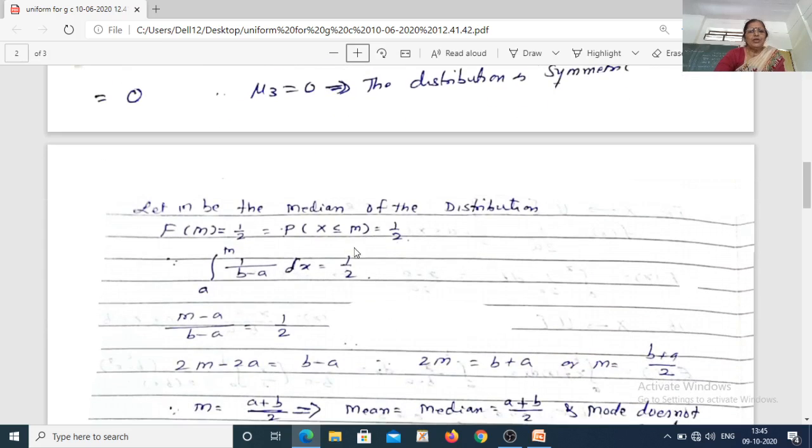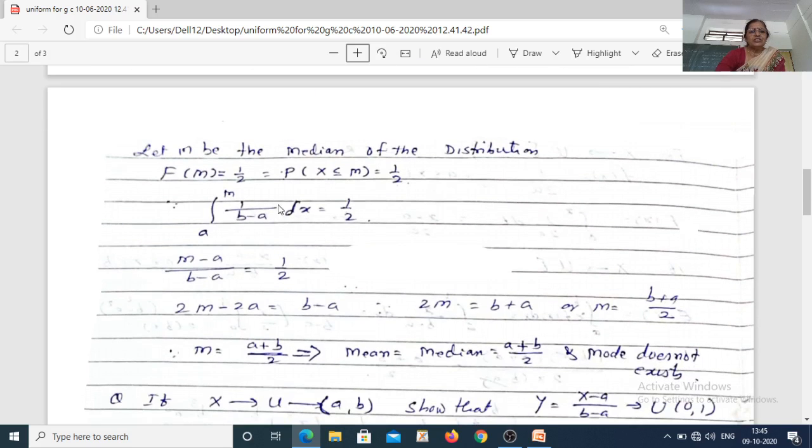One can find the median of the distribution as, if m is the median of the distribution, then F of m is equal to half, and therefore probability x is less than or equal to m is half. So integration from a to m of 1 upon b minus a dx is equal to half.